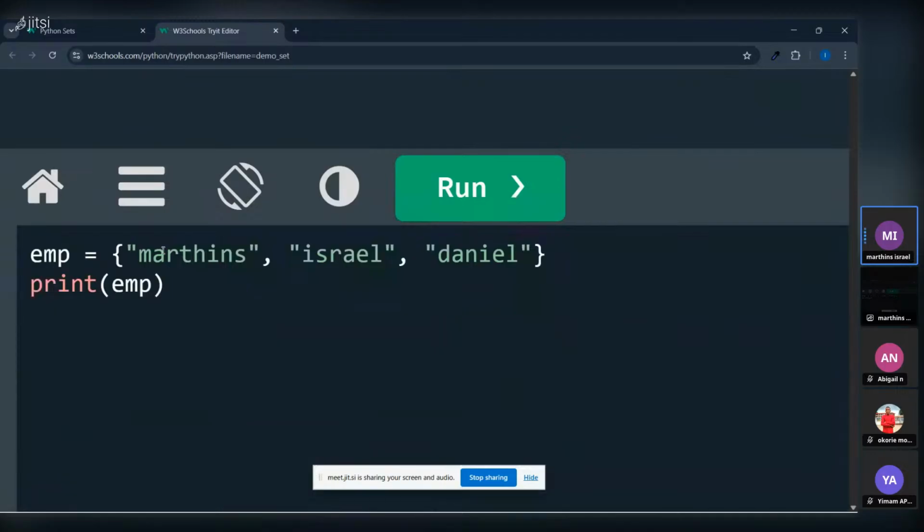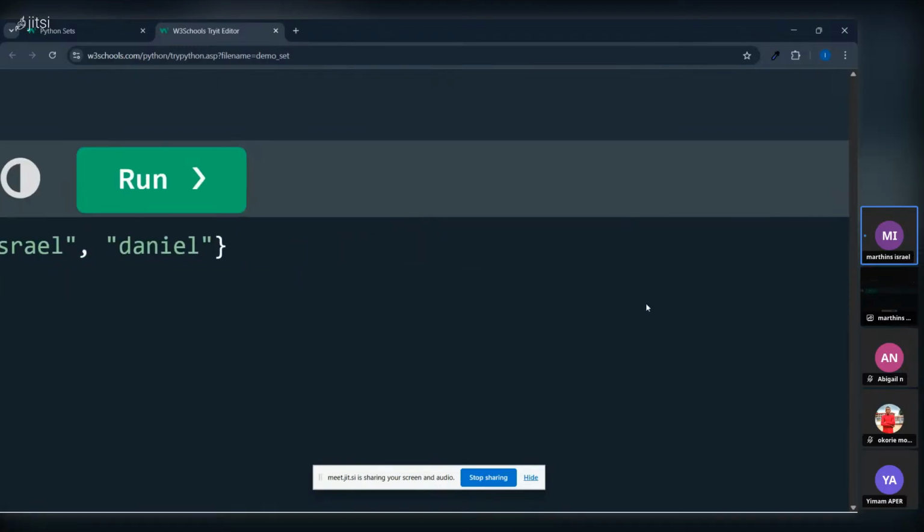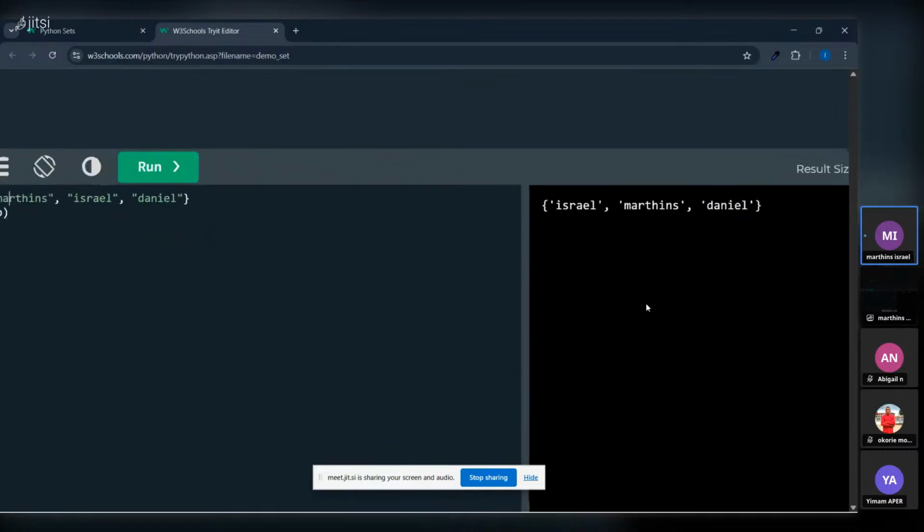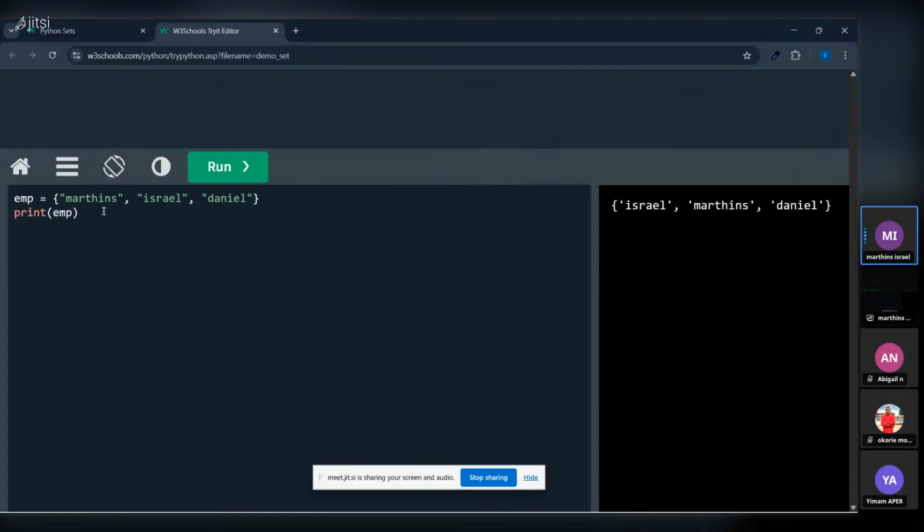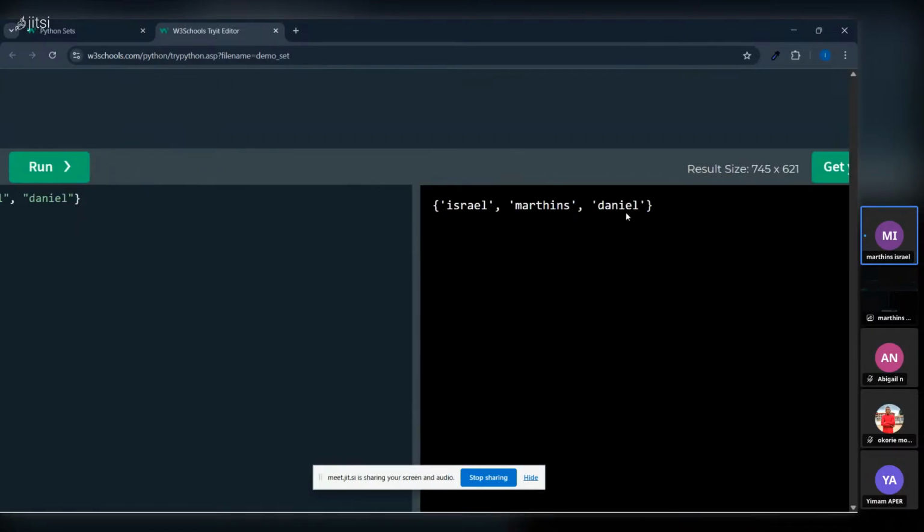So we started with what? We gave the first employee what? Martins, right? Then the second employee name is what? Israel, right? Then the third employee is what? Daniel, right? So now when we printed this at the screen, look at what it's showing. It's showing Israel as the first employee. Then the second employee is showing what? Martins. Then the third employee is showing Daniel. It's not supposed to happen that way.